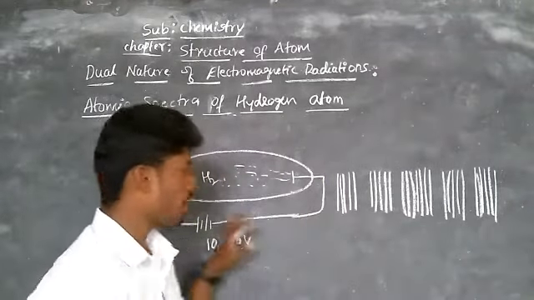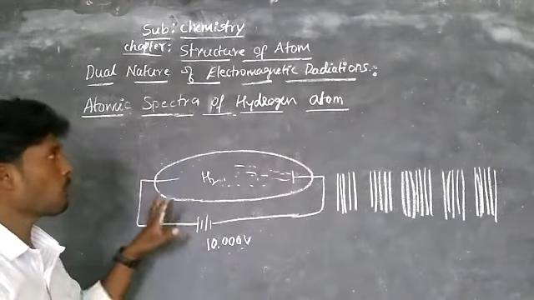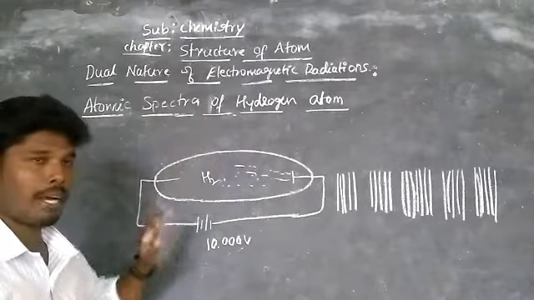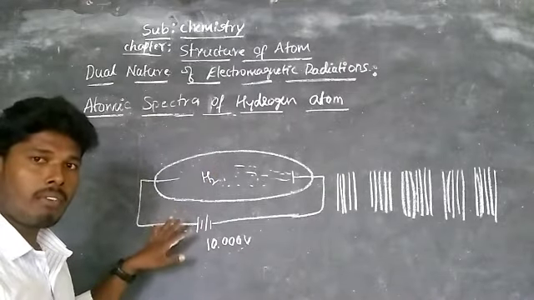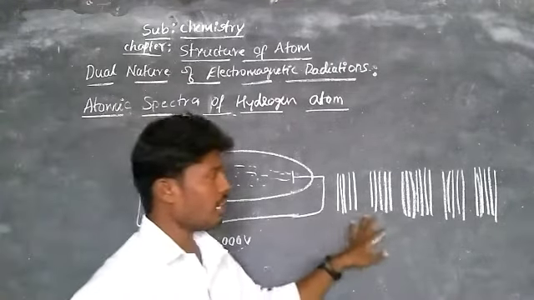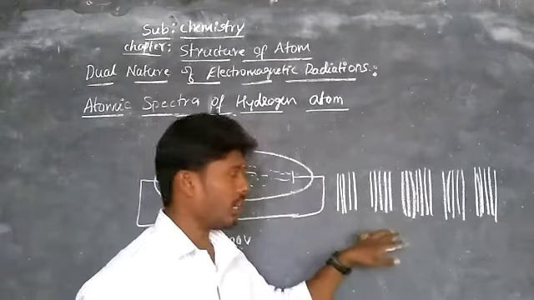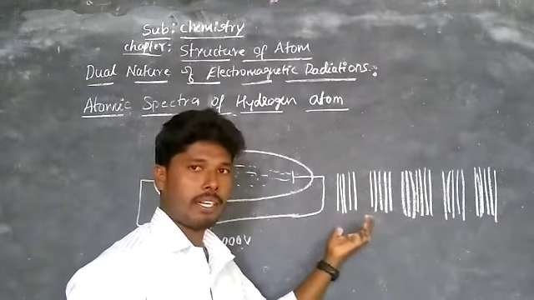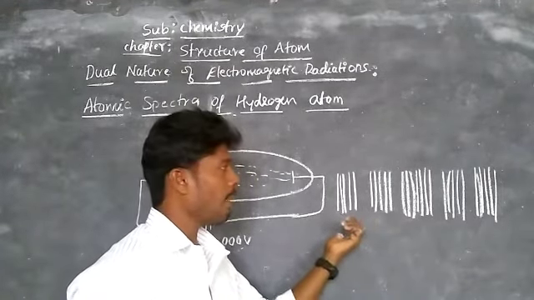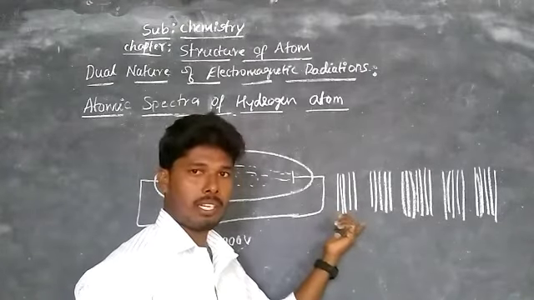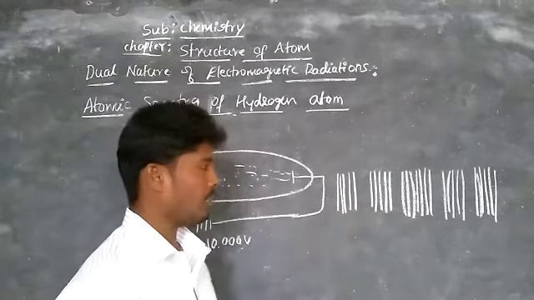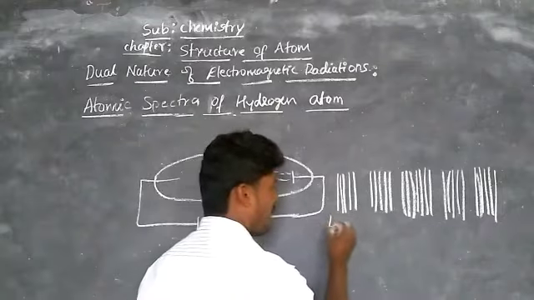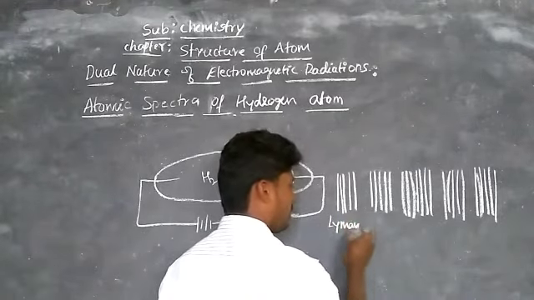These series are observed only in the hydrogen spectrum, called the atomic spectrum or line spectrum of the hydrogen atom, and these lines have different energies. Those we study in Bohr's atomic model or Bohr atomic theory. Here this is called the Lyman series.